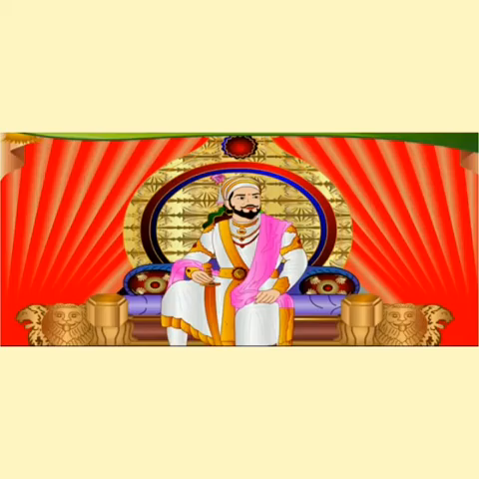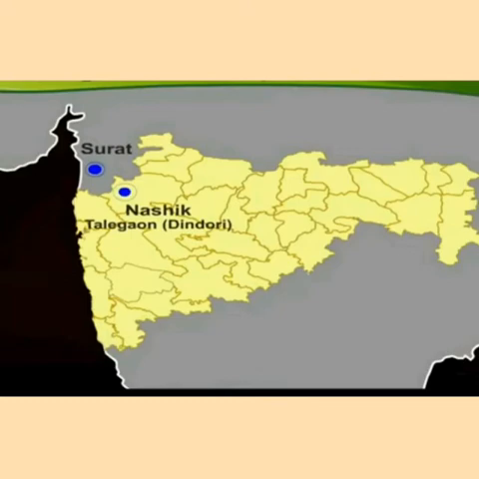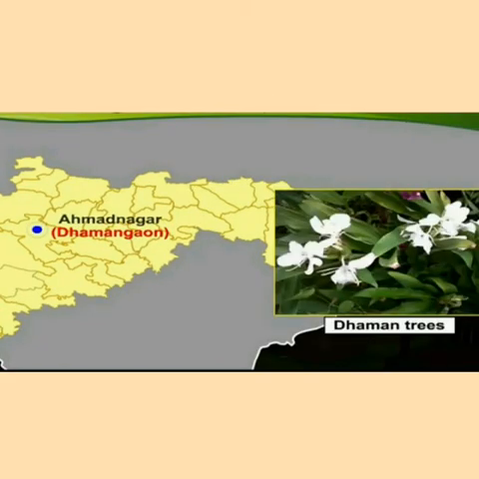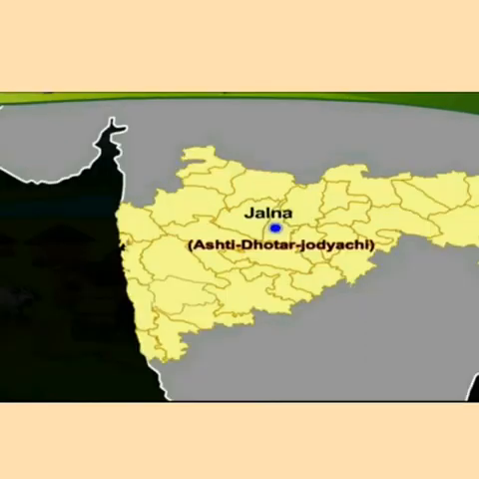Now children, do you know, while returning from Surat, Chhatrapati Shivaji Maharaj stopped near Talegaon, Dindori in Nashik district. He had set up his army camp or Tal there, giving the place the name Talegaon. Dhamangaon Path in Ahmednagar district was so named because formerly there was an abundance, means a lot of daman trees were grown over there.